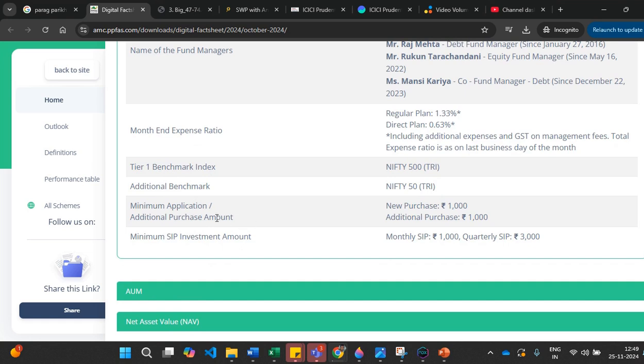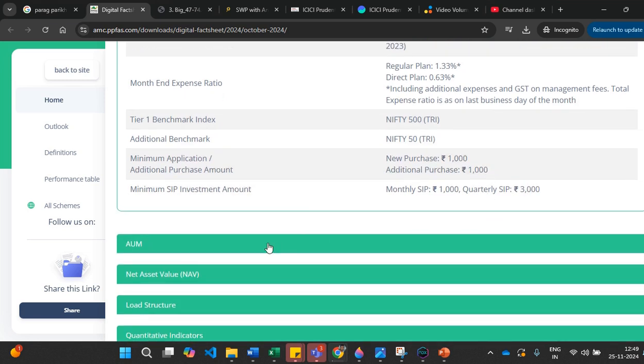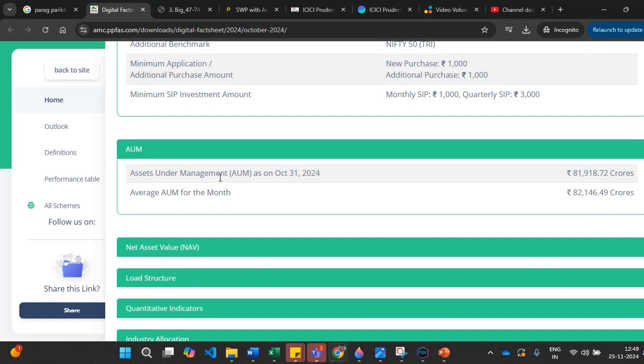It will also mention the minimum application amount, the new purchase and additional purchase amounts, and it shows the minimum SIP amount. The monthly SIP minimum is 1,000, so you can't invest less than that, and this is the quarterly amount. And AUM is assets under management. The total amount present in this mutual fund is this much, the total assets they hold. It includes all the people's funds here, right?